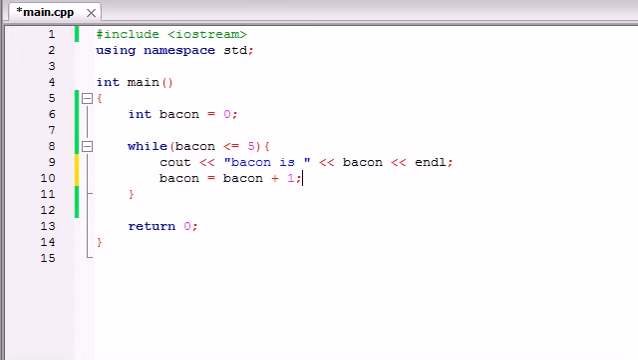Now, each time we run the loop, it's going to do its thing right here, and then when it's done, it's going to add 1 to the value of bacon.